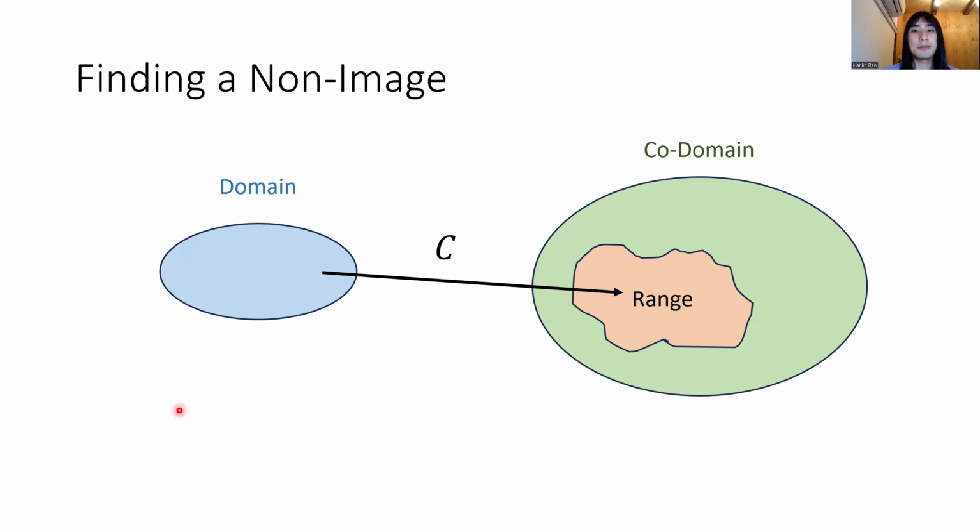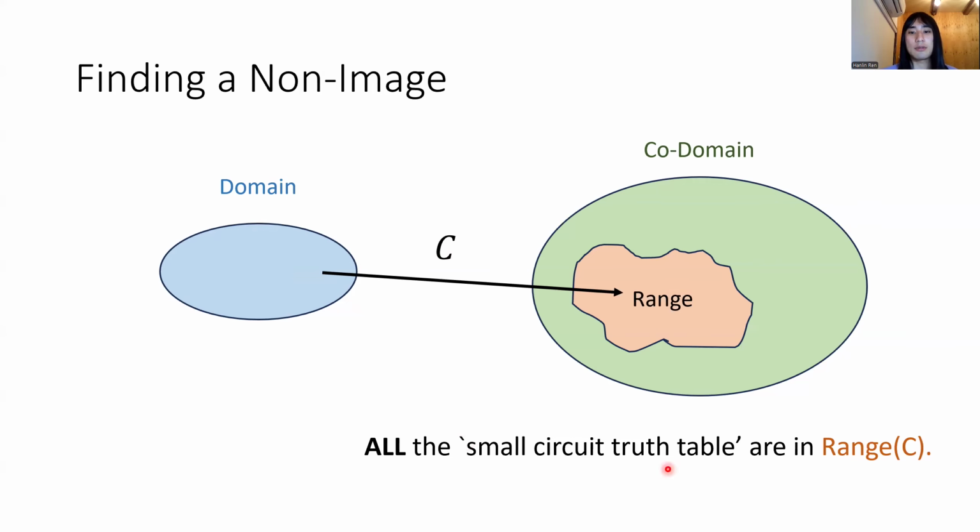Pictorially, this problem is something like this. You have a smaller domain and a larger codomain. You have a circuit C that maps your domain into some range, and you want to find something outside this range. It turns out that you can design C such that all the truth tables with small circuit complexity are in the range of C. Therefore, if you solve the range avoidance problem for this C, then you obtain a hard truth table, which means you prove a circuit bound.